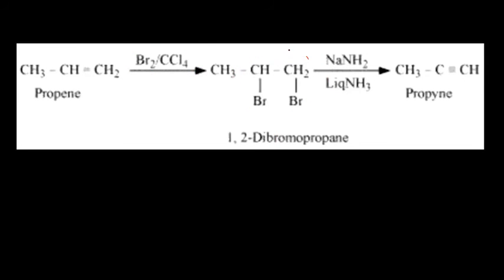So here, if you get it reacted with NaNH2, two hydrogens and two bromines will go away. If you react it with alcoholic KOH, then dehydrohalogenation will happen, and one hydrogen and one bromine will go away only. Reaction with NaNH2 in presence of liquid ammonia will remove both bromines and two hydrogens, and triple bond will be introduced. So write this reaction again 3 times in your notebooks before I move forward.